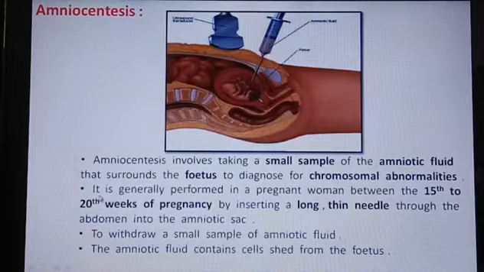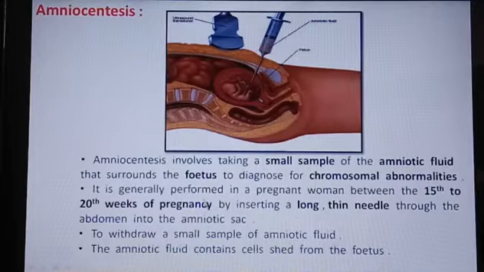So at what time do we have to take the amniocentesis? It is generally performed in a pregnant woman between the 15th to 20th week of pregnancy by inserting a long thin needle through the abdomen into the amniotic sac, okay.